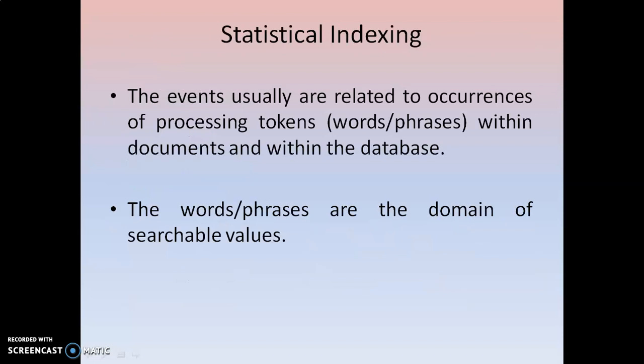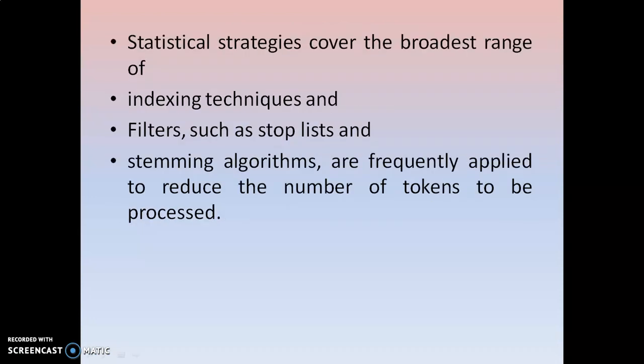And it is always related to the occurrences, which will be maintained in one single database, and it is domain specific. The words can be searched with the help of the domain. For example, what are the various kinds of domains? The pharmaceutical terms are kept aside, the computer related terms are kept aside. Like that, the domain specific words can be classified in various ways. So this is also called one kind of statistical indexing. This is also one of the features that occurs in statistical indexing.